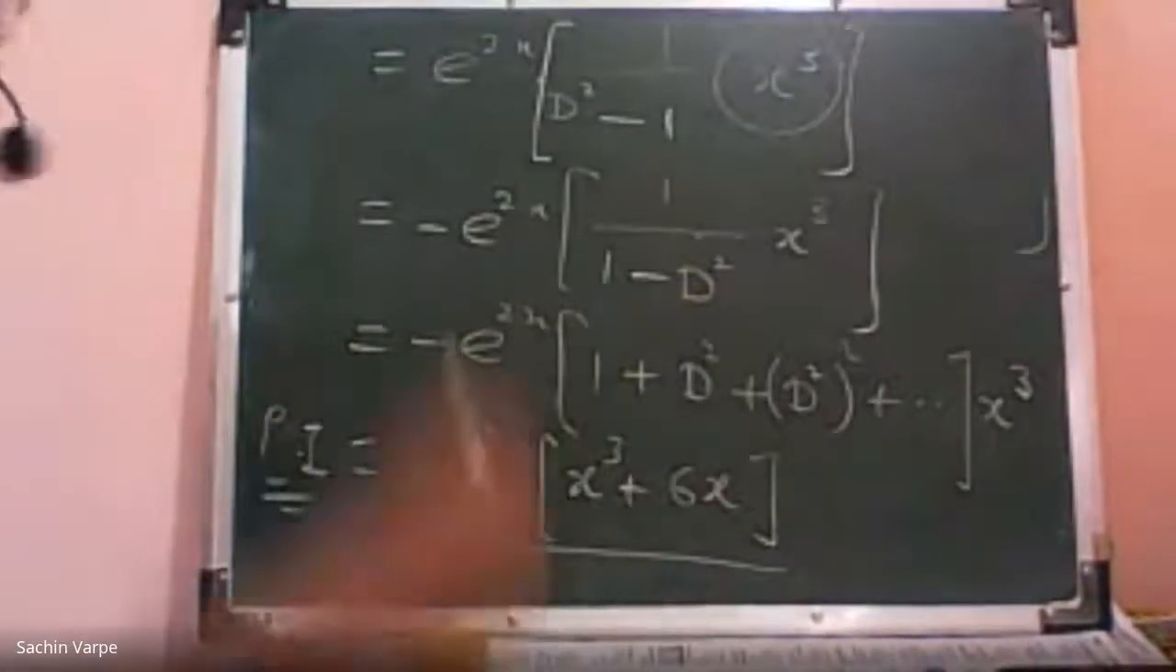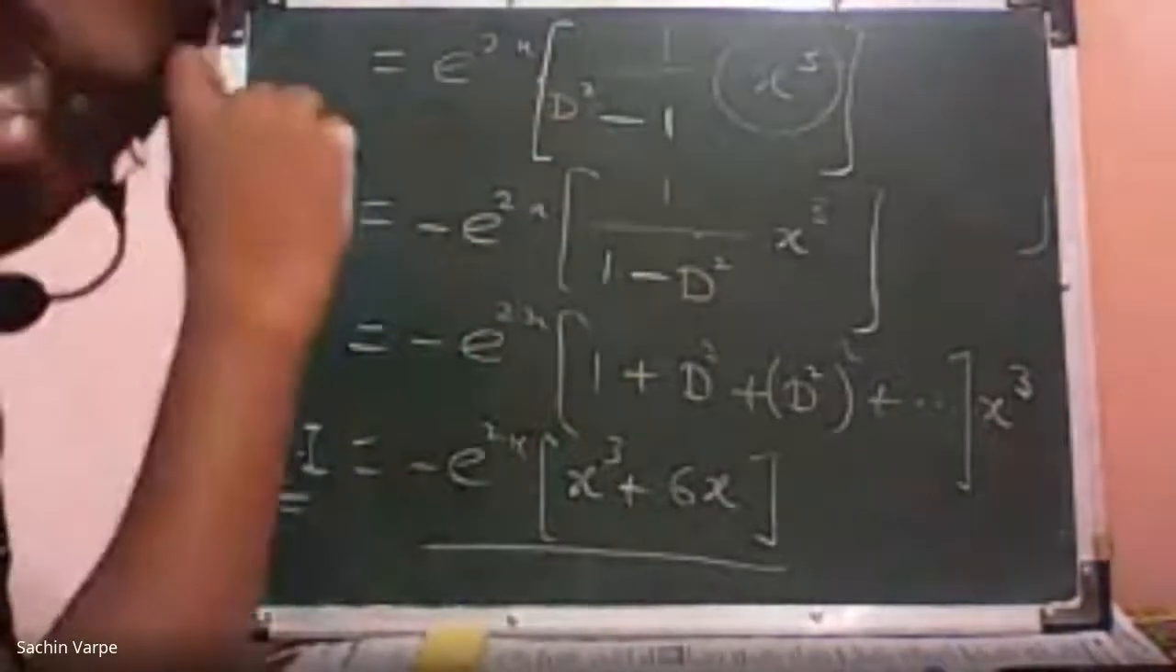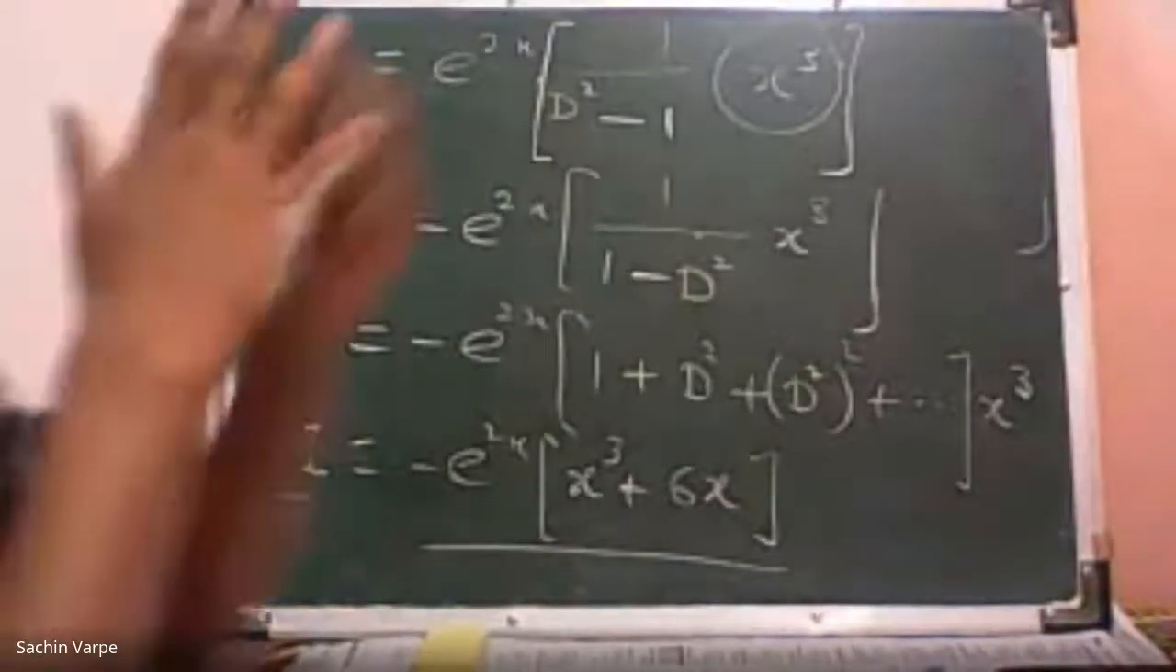So write down the general solution. Therefore, the general solution or the complete solution is CF plus PI, complementary function plus particular integral.